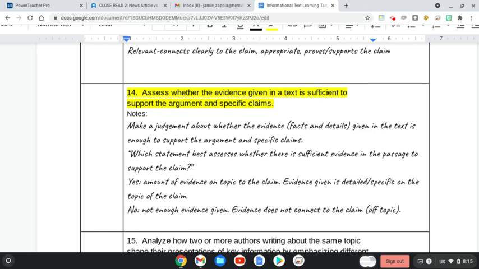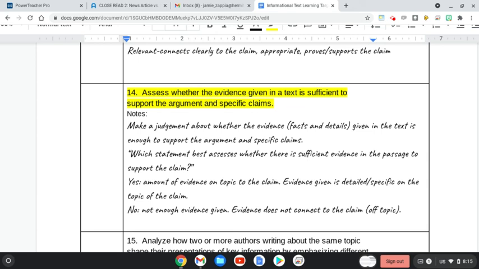So this means to make a judgment about whether the evidence given in the text is enough to support the argument or claims. As in, do they have enough amount-wise? Did they give us enough evidence to thoroughly convince and talk our audience into agreeing with us? So some of the questions you'll see is, which statement best assesses whether there's sufficient evidence in the passage to support the claim? So if yes, it's sufficient, then that means the amount of evidence on topic to the claim is specific, it's detailed, and it definitely supports their claim nicely. If the answer is no for sufficiency, that means they didn't provide enough evidence.